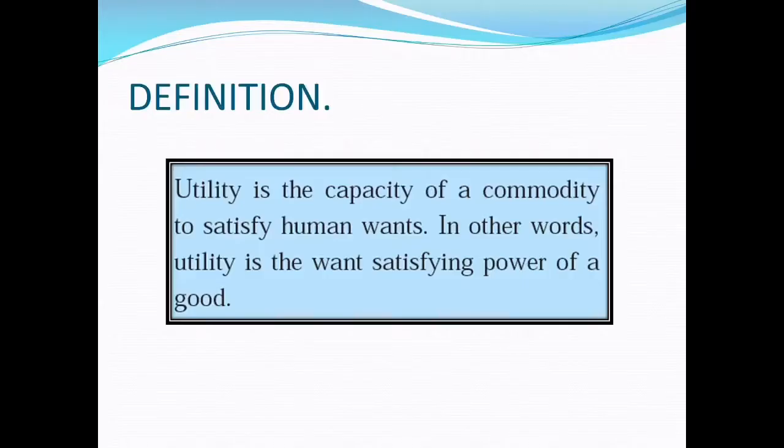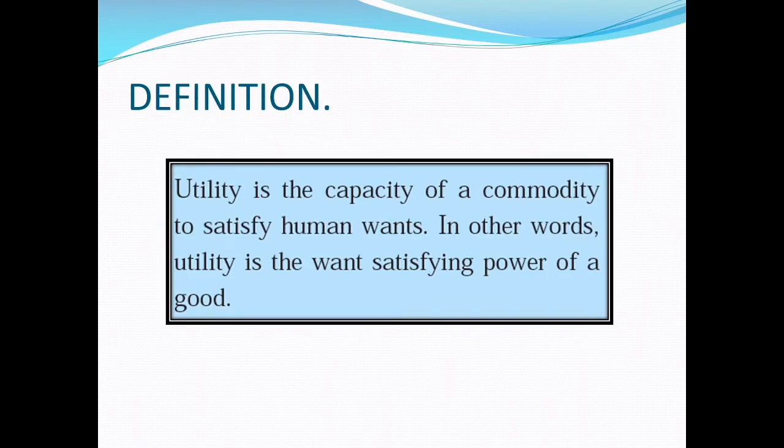Let us begin. My dear student, let us first understand the definition of utility. Utility is the capacity of a commodity to satisfy human wants. Every commodity possesses utility. Every commodity has a power, a power of satisfying our wants.